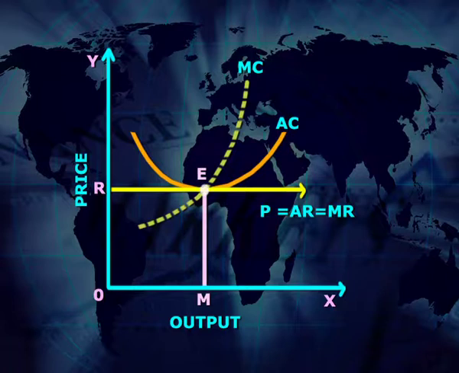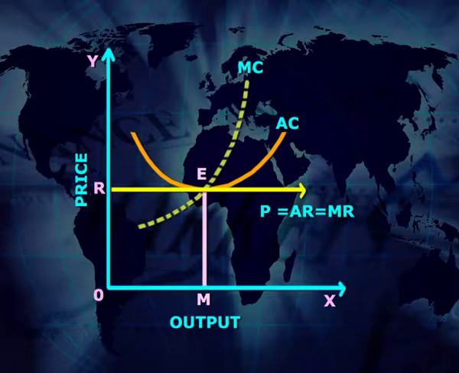At point E, the marginal cost line intersects the marginal revenue line from the lower side. Therefore, at point E, marginal revenue of the firm is equal to marginal cost of the firm, and therefore at point E, the firm is in equilibrium and OM is the equilibrium production of the firm.